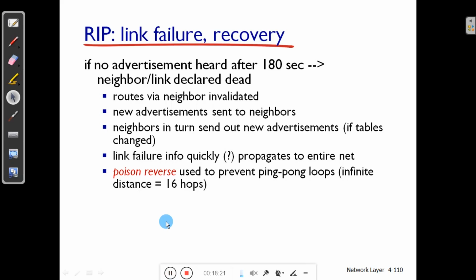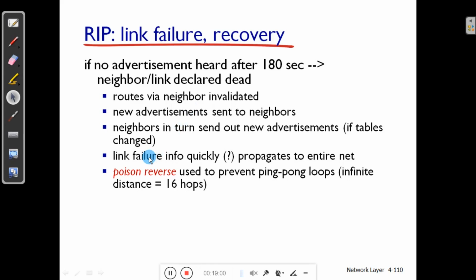RIP will send an advertisement of the routing information, updating the neighboring routers every 30 seconds. If no advertisement is heard from a particular neighbor after 180 seconds, the router will declare that particular link or neighbor dead. Normally routes are sent via a neighbor, so it will declare the particular neighbor dead, and a new advertisement is sent to the neighbors every 30 seconds. Neighbors also in turn send new advertisements.